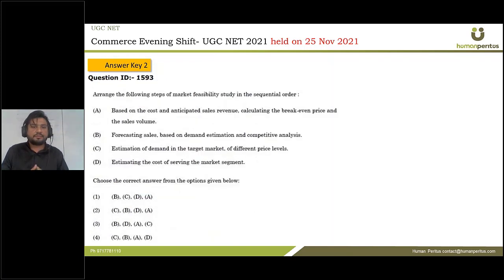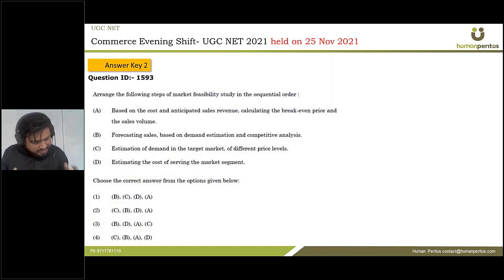Next question is, arrange the following steps of market feasibility study in sequential order. So what is a market feasibility study? Market feasibility study is actually the forecast of the demand for the product, then working out the price that we can fix, and all the expenditure that we need to incur for the product. If one is not aware of what a market feasibility study is, then also he or she can do this question, because the statements are very straightforward, very simple in nature.